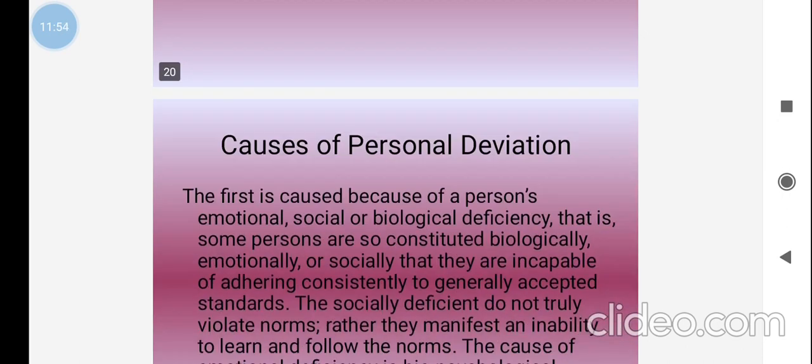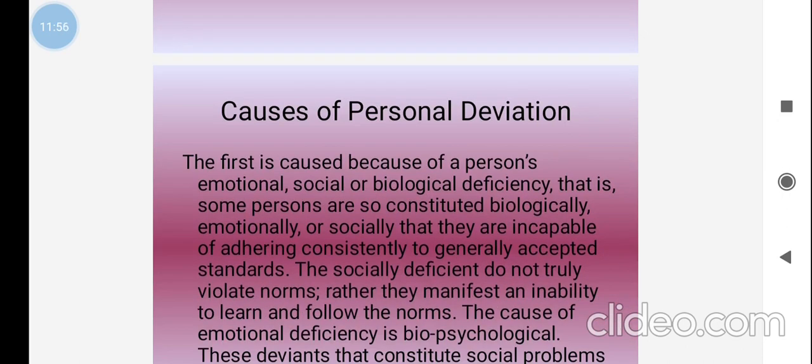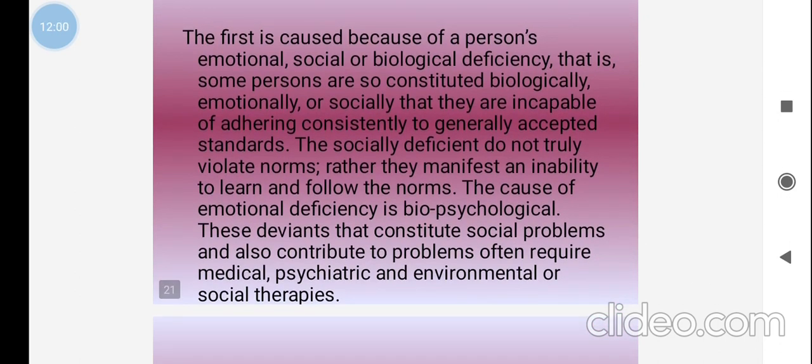Okay. Next one is, the first cause is a person's emotional, social or biological deficiency. That is, some persons are so constituted biologically, emotionally or socially that they are incapable of adhering consistently to generally accepted standards.